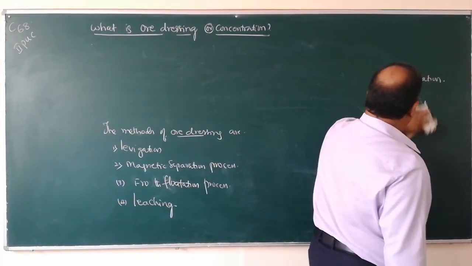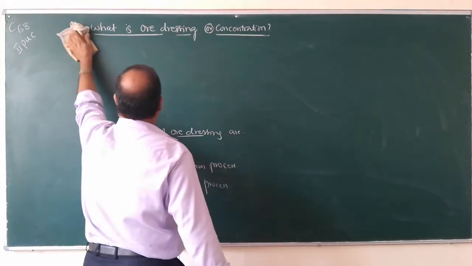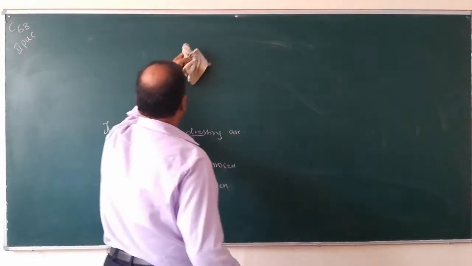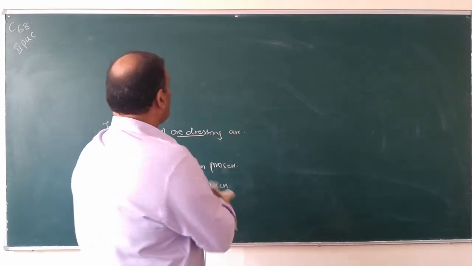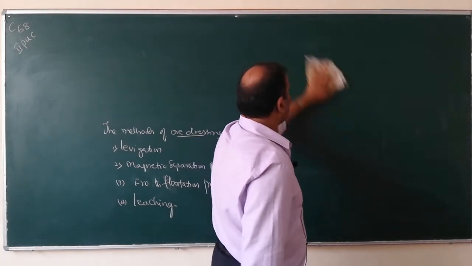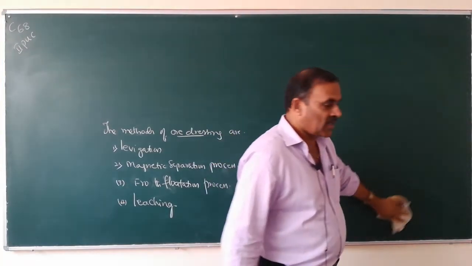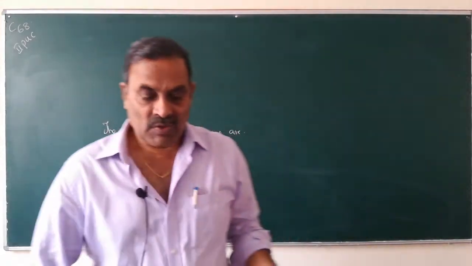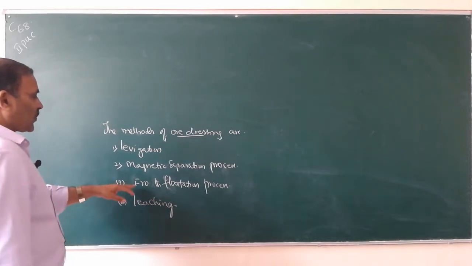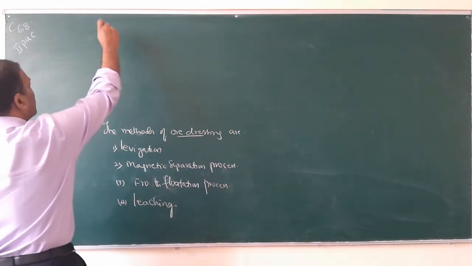So the removal of gangue from the ore is called ore dressing. In ore dressing, the process depends upon the difference in the physical and chemical properties of the ore and the gangue particles. In ore dressing there are four types. Number one, levitation, magnetic separation, froth flotation process, and fourth one is leaching.